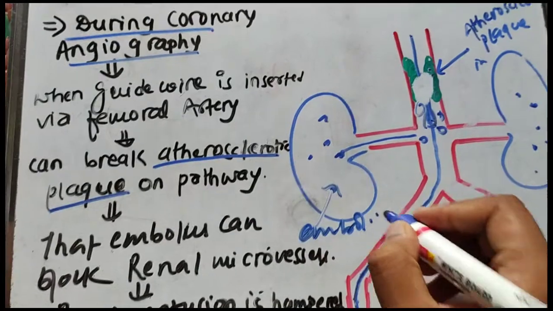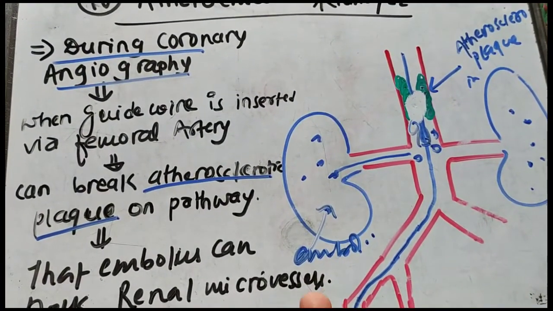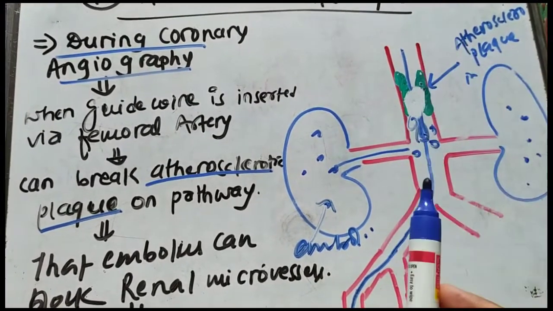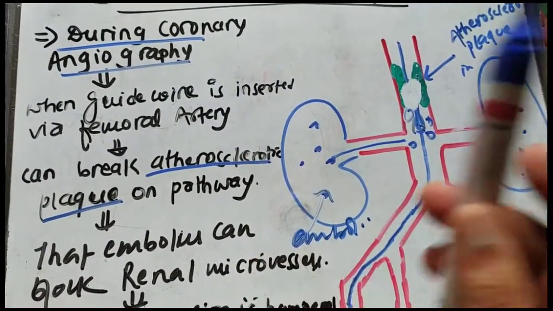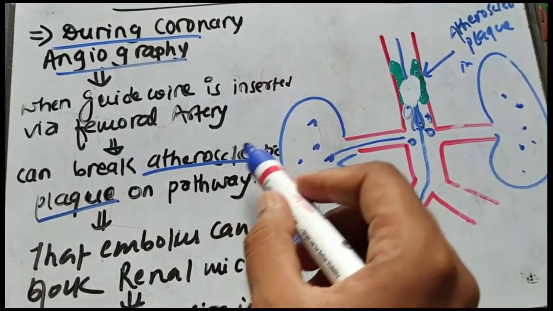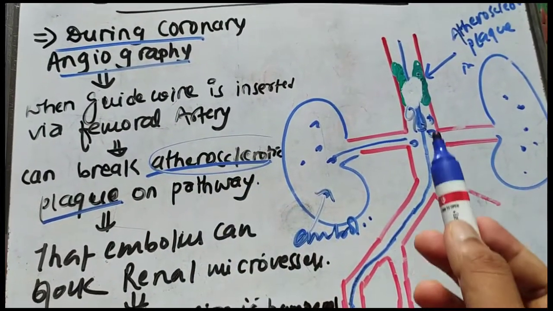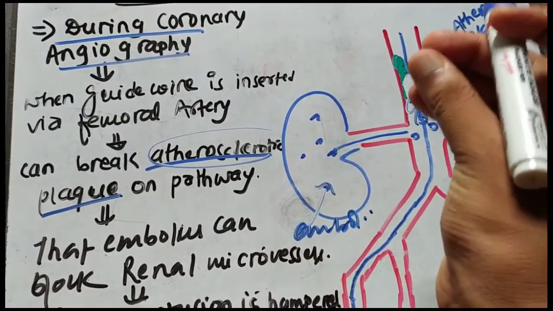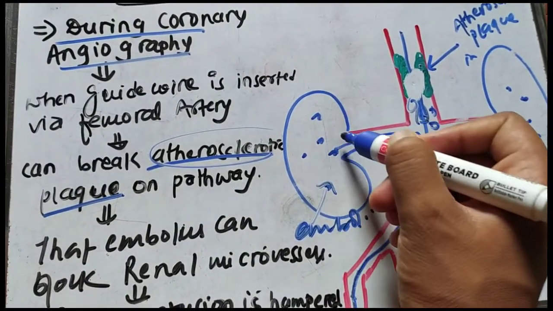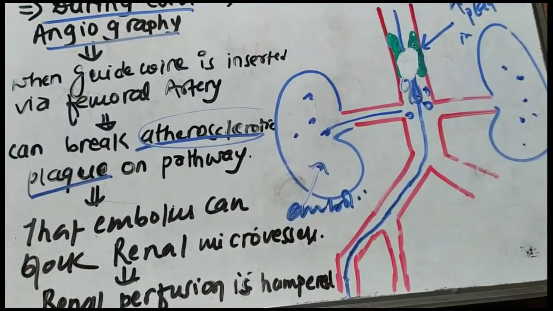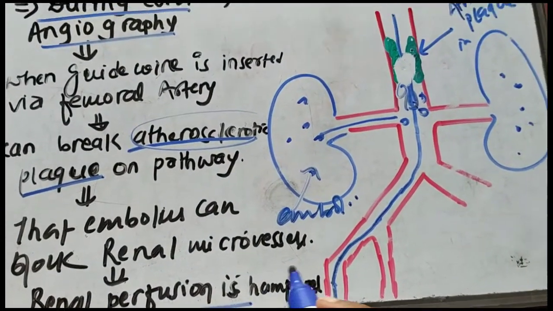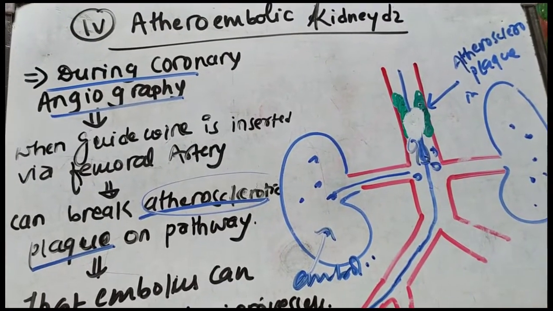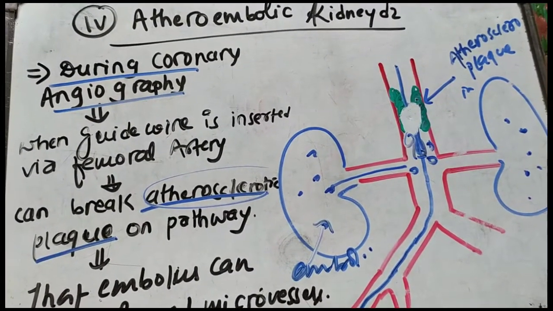So when the guide wire is going from the femoral artery towards the heart, if there is any kind of atherosclerotic plaque, the guide wire may damage the plaque, and the plaque can rupture. The embolus that ruptures from the plaque can go into the renal microvasculature and block it. So the renal perfusion is hampered, and in this way there will be acute kidney injury. This is how acute kidney injury can happen during coronary angiography.